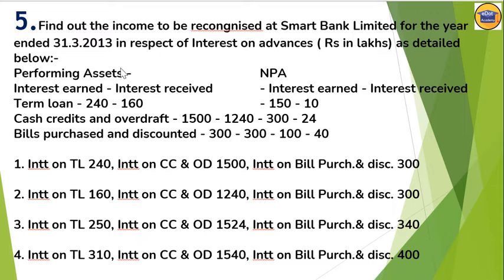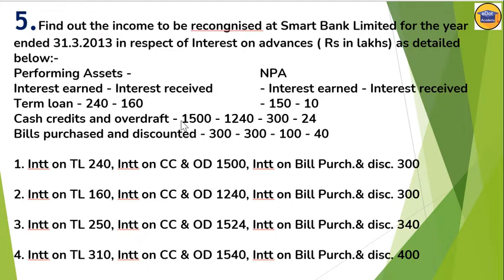In performing assets, interest earned and interest received, and in NPA also, interest earned and interest received are given. Under term loan, interest earned is 240 and interest received is 160, and in NPA interest earned is 150 but received is only 10 lakh.